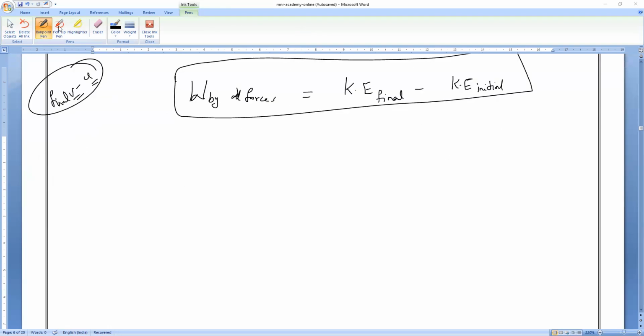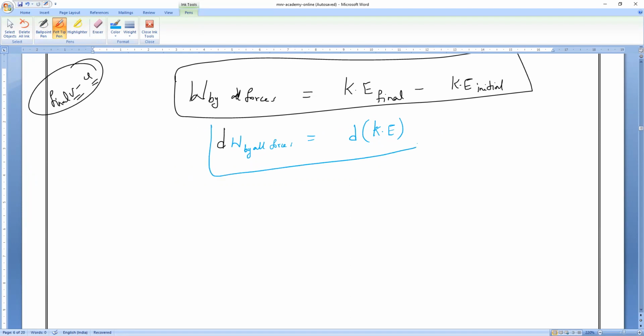Now, for example, the work done by all the forces is extremely small, very, very minute. Then we have to use something. What is that? A mathematics tool, which we already studied. Extremely small. What is that, guys? Differentiation. Understand all of you? So work dW by all forces is equal to the differentiation of kinetic energy. Am I right? Everybody understand or not? Please respond. All of you. Yes, sir.